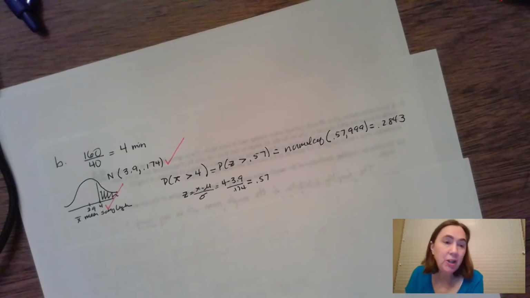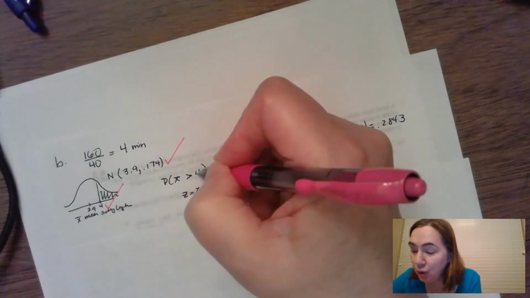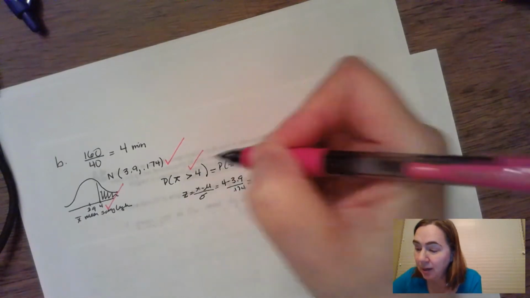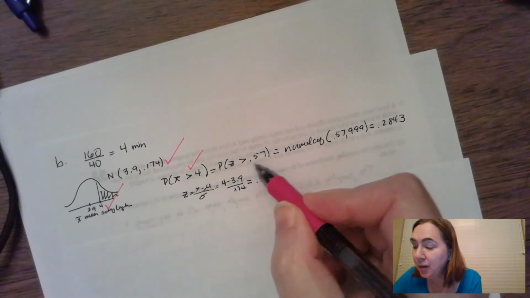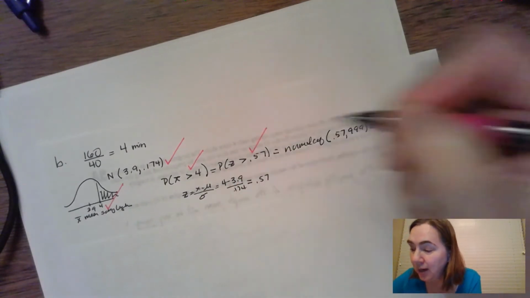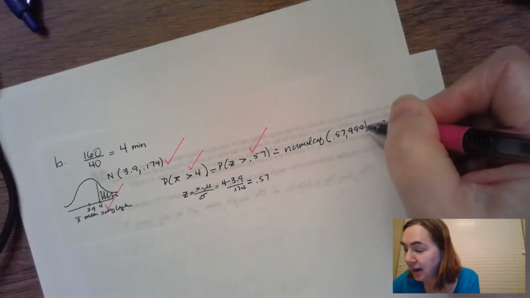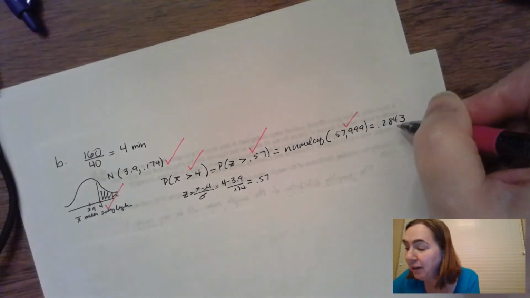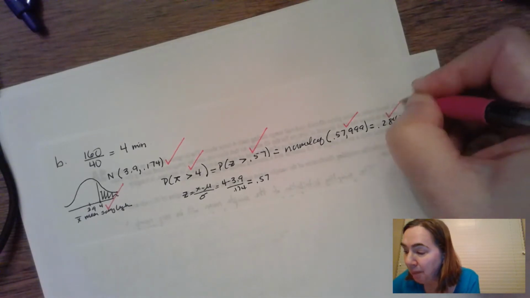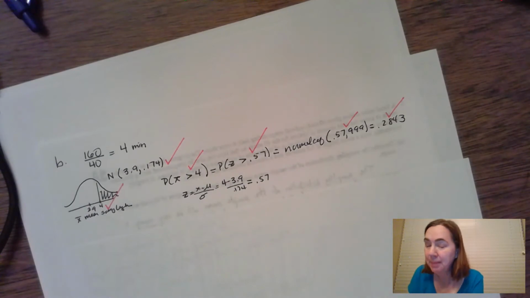So now we're going to take a look at the actual solution here. P of the mean length is greater than 4. Check. Got to calculate the standard deviation, so P of Z would be greater than 0.57. Check. Normal CDF from 0.57 to 999. Check. And then the answer here is 0.2843. That would be the probability that we exceed that 160-minute limit based on the per song value.